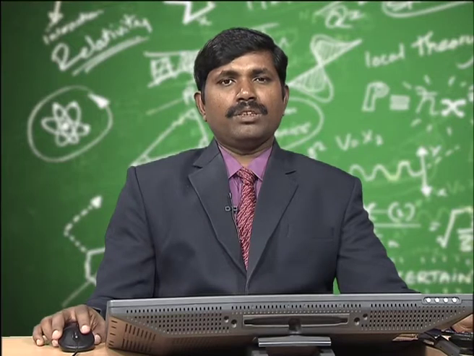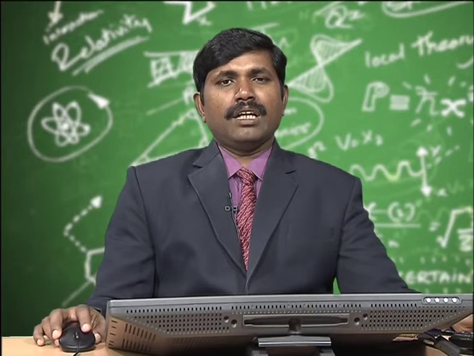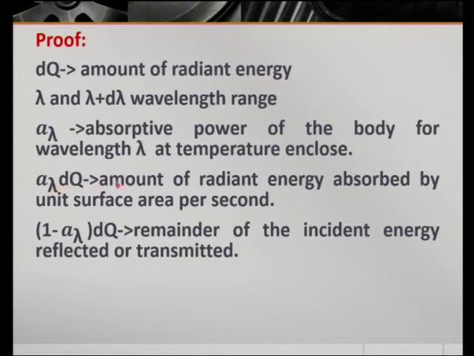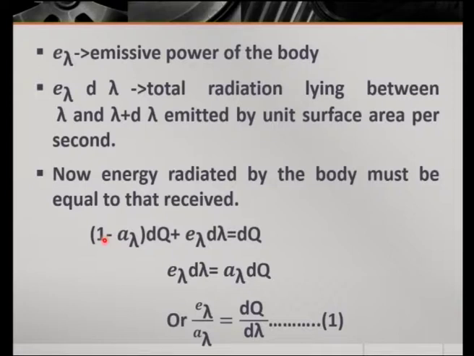So, dq is the amount of radiant energy. In that, A lambda dq is the radiant energy absorbed, and 1 minus A lambda dq is the radiant energy reflected or transmitted by the given body. Then let us assume E lambda is the emissive power of the body.